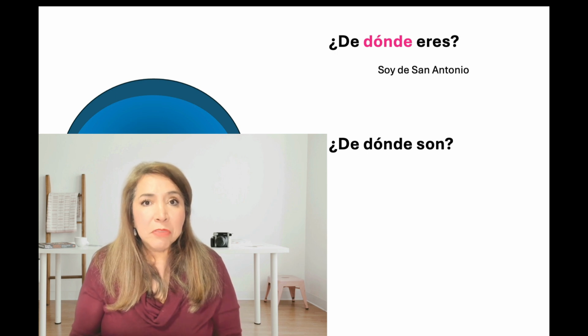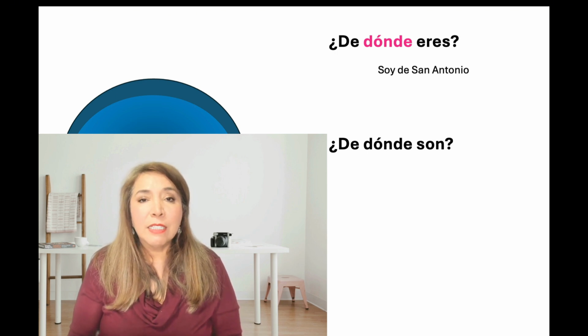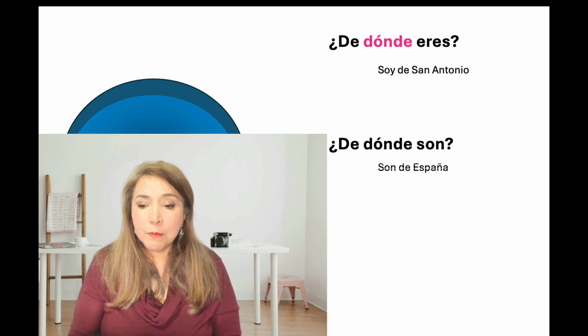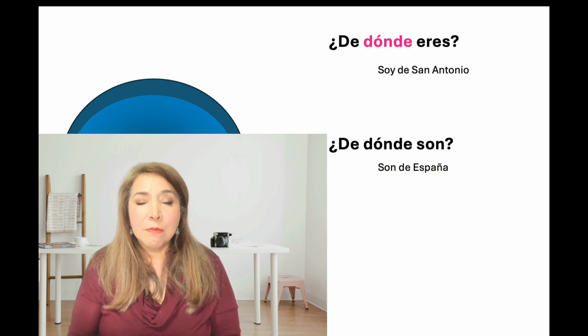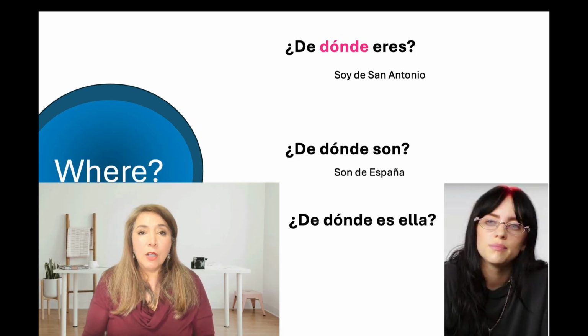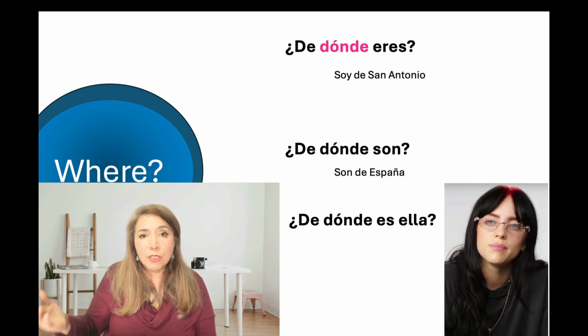Now, if I'm asking about two people, let's say that I have two students passing by and I remember that they're from somewhere else, I say, ¿de dónde son? Where are they from? That dónde didn't change. Dónde is invariable. ¿De dónde son? Son de España. Or if I talk about female versus male, in this case, I put a picture there. ¿De dónde es ella?